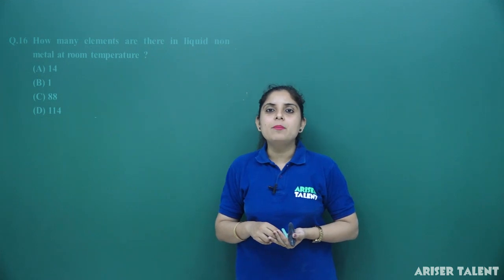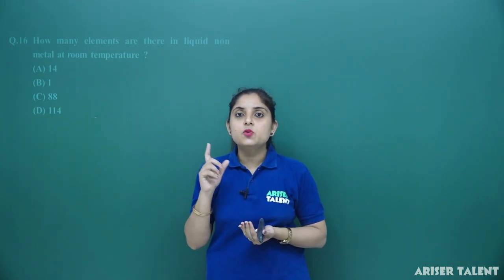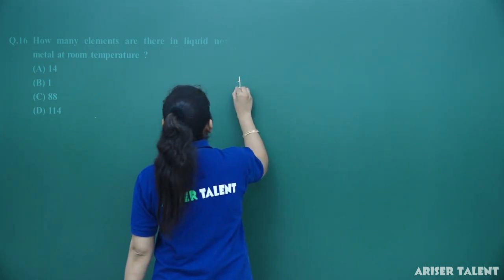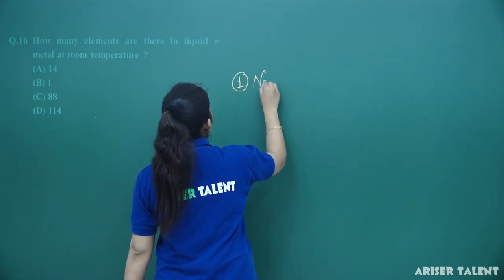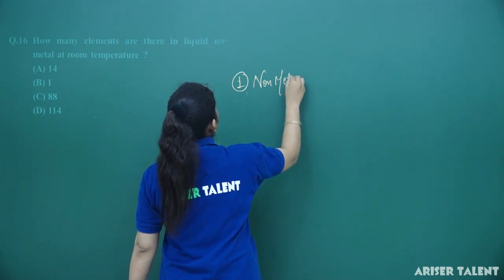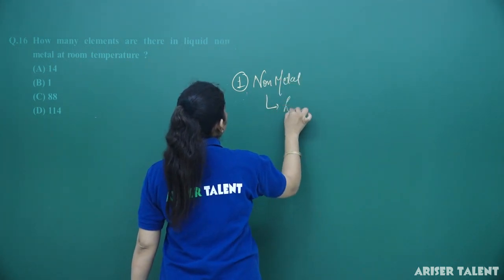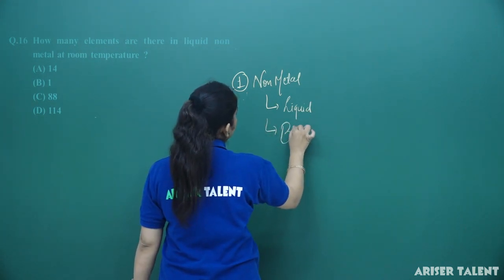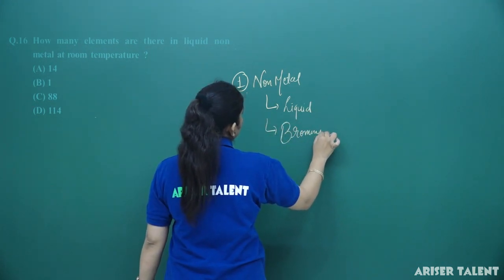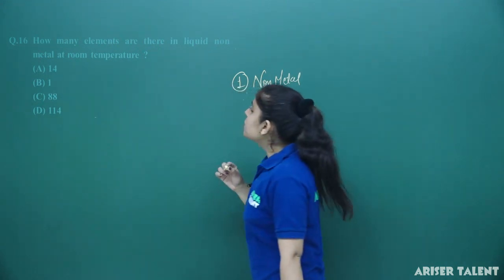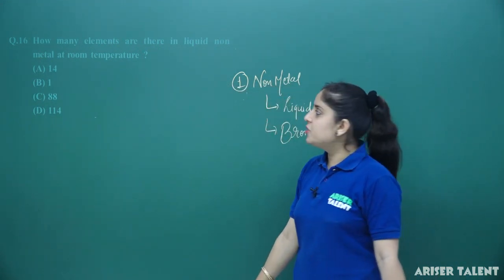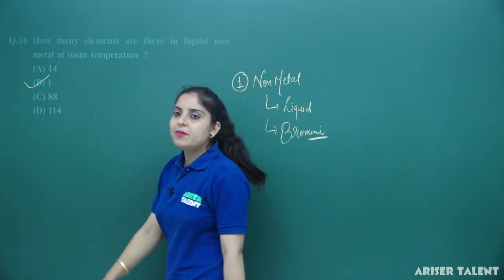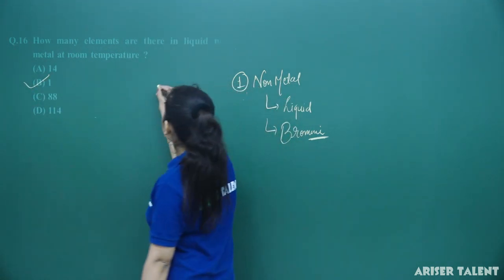In metals and non-metals you have seen that there is only one non-metal which is liquid at room temperature, and the name of that non-metal is bromine. So bromine is the only liquid non-metal at room temperature, and the correct option here is option number B.